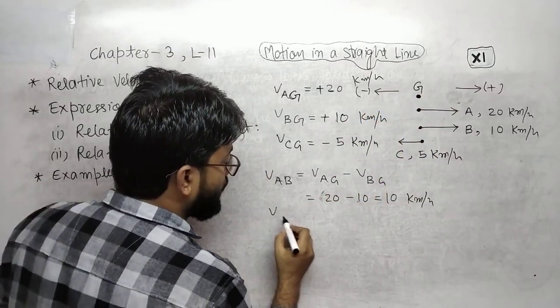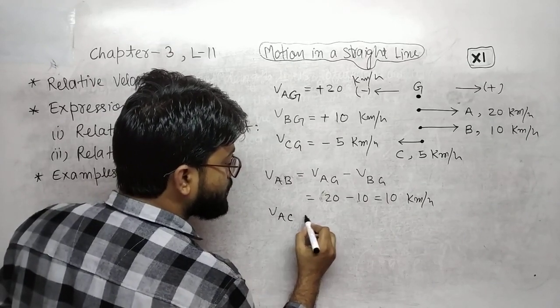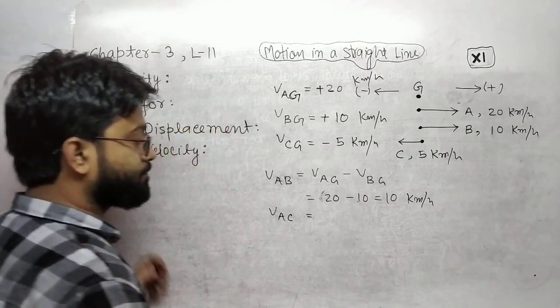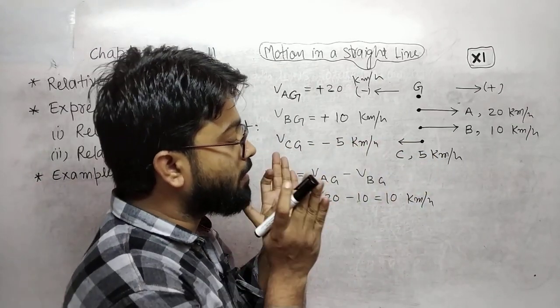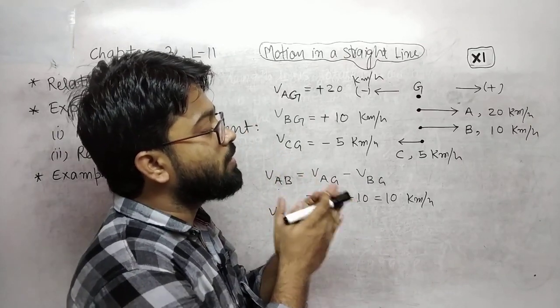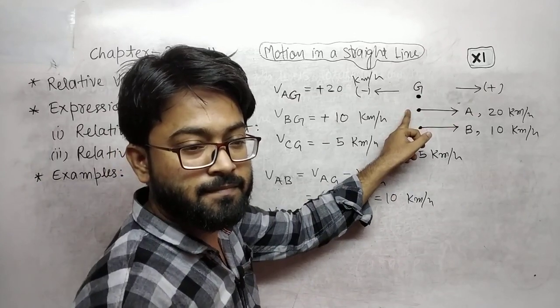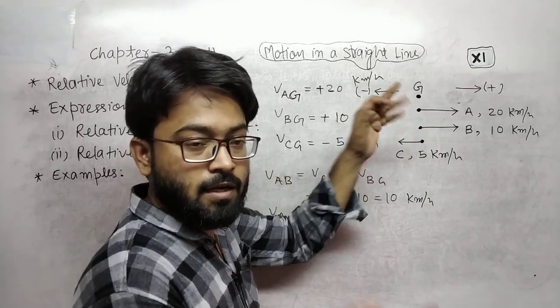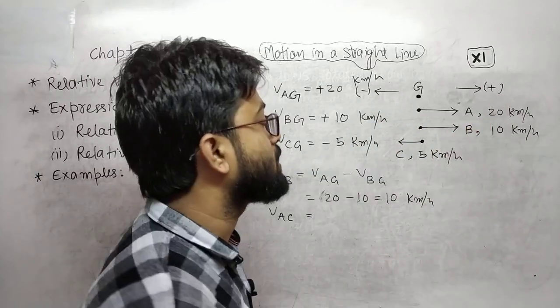Now, velocity of A with respect to C, what will you see? Because C is moving in this direction, the observer at C will see that A is moving faster, faster as compared to 20 km per hour.